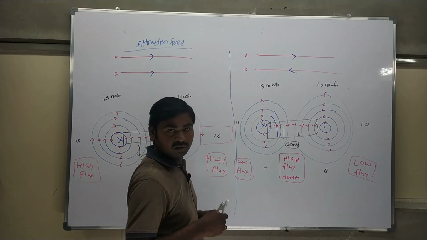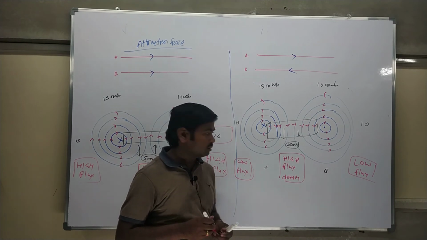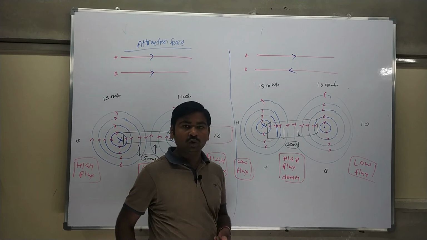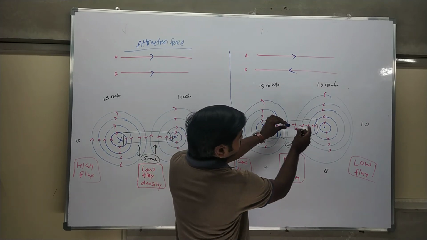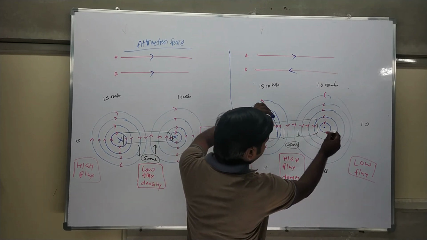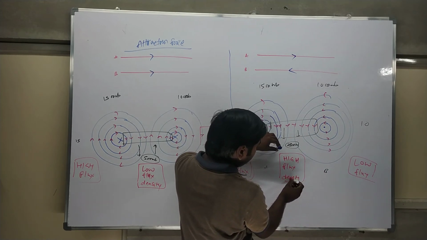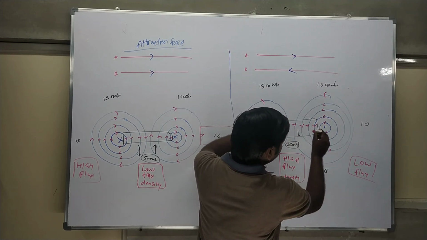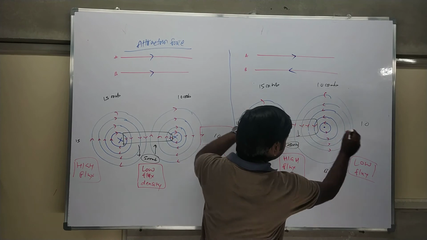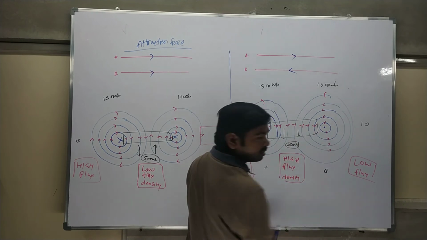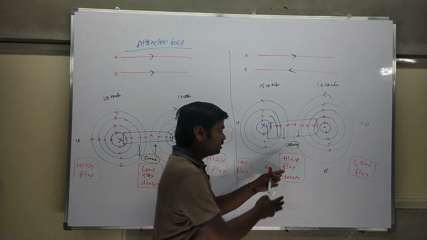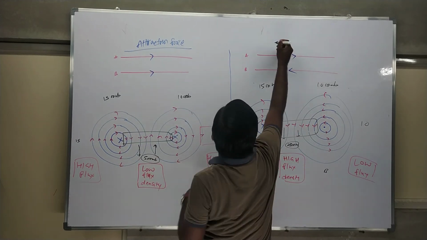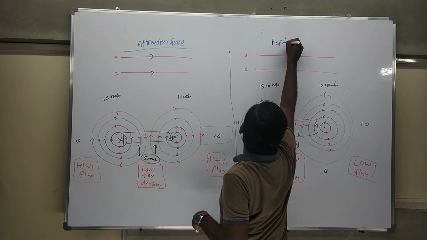How will the conductor experience this? The conductor will jump from the high flux density area to the low flux density area, as I told you. Therefore these opposite conductors will be repelled from each other, because this is high flux and this is low flux. So the conductors should move like this. It means the force exerted between these two is a repulsion force. I think it's very clear: higher flux density, low flux, repel here.